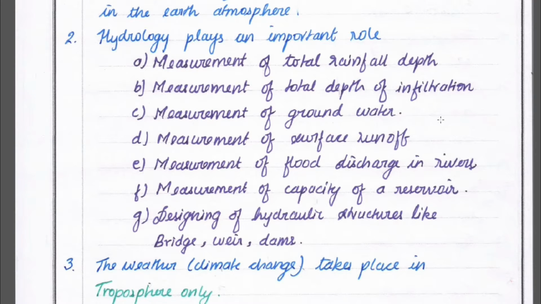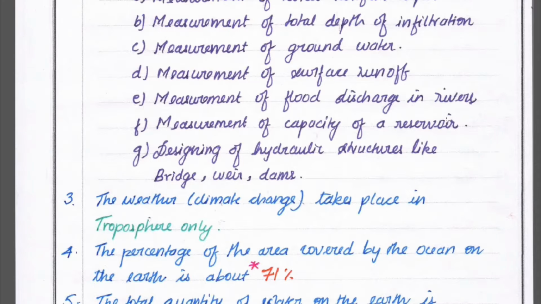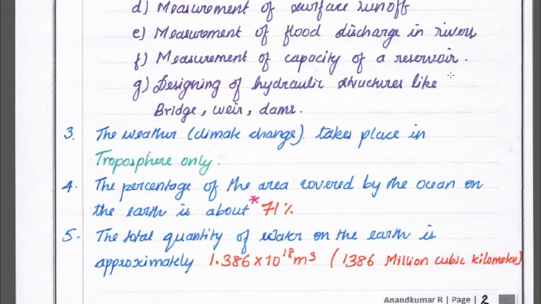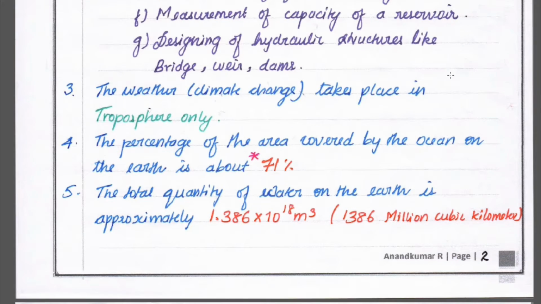Now we are going to see some data. In hydrology, questions are asked on data and constant values. Weather and climatic change take place only in the troposphere. The percentage of area covered by the ocean on the earth's surface is about 71%. The total quantity of water available on the earth is approximately 1.386 × 10^18 cubic meters, that is 1386 million cubic kilometers.